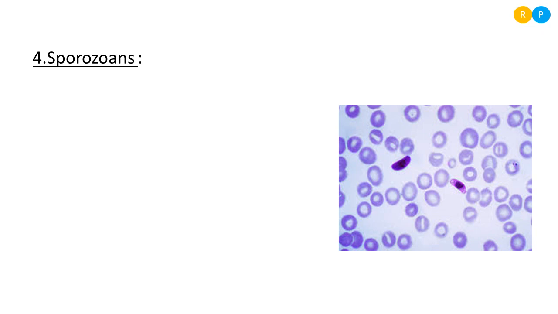And where do we find these sporozoans? Sporozoans are parasitic in their nutrition. That means they are present within the other organism. They survive within the other living organism by causing a number of different disorders. So sporozoans are the best example of parasitic organisms. How does this organism cause disease?